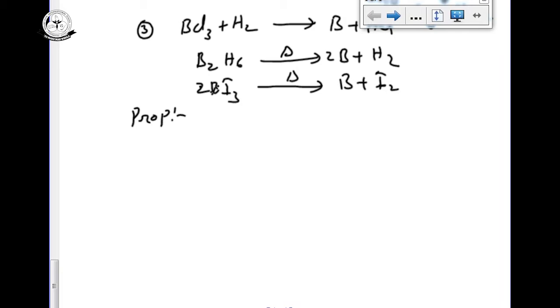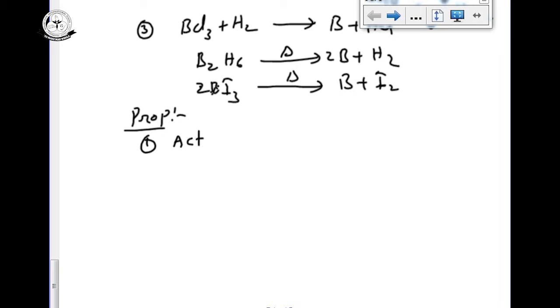Previously we know boron is a non-metal, having high melting and boiling points, and is a bad conductor. Crystalline form is unreactive, amorphous boron is reactive. These properties are what we are discussing. Now see the properties. First one, action with air.